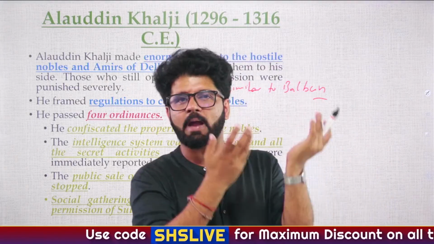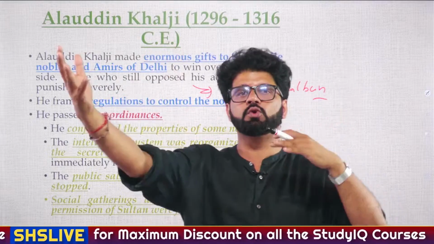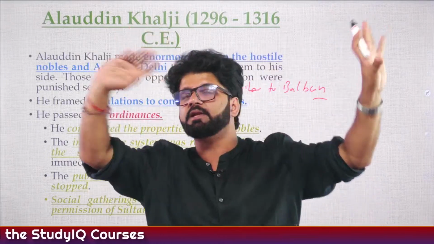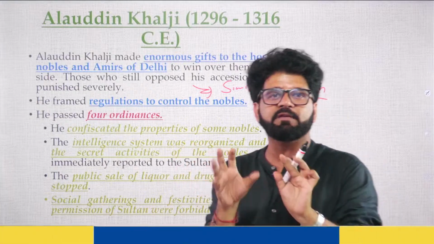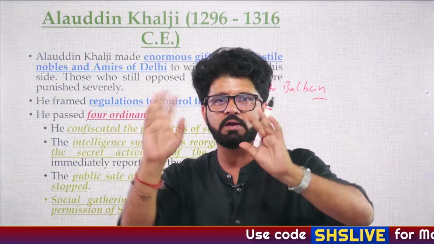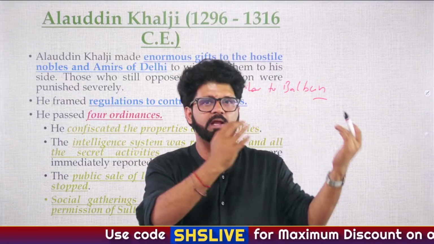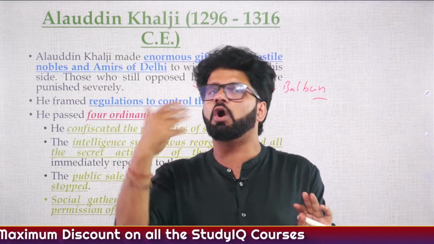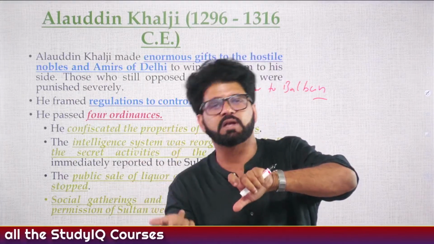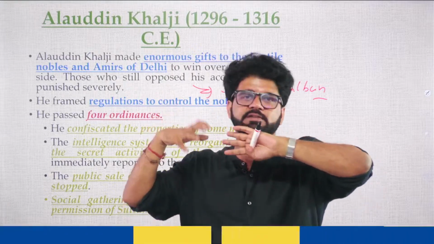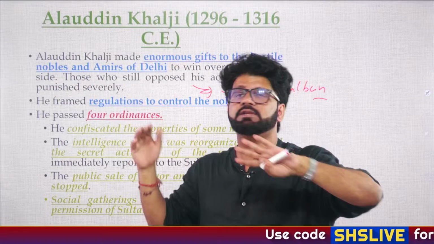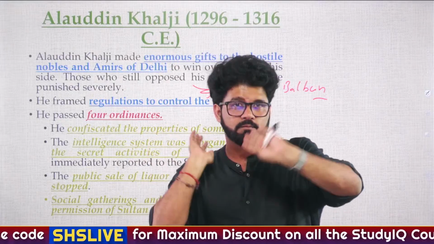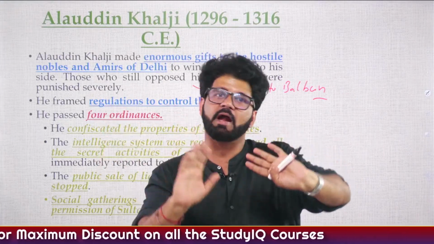He had apprehensions: I have to see which nobles are with me and which are not. Then he passed some ordinances. He installed Barids and Muniyans, intelligence officers. He believed that whatever waqf or inam land, charitable lands given to different nobles, should be taken back. Nobles should not have too much money, because if they have too much money, they will not work. In Hindi we have a saying, Khali dimag shaitan ka ghar. If you are sitting idle, you will plot things, and you can plot against the king. So he wanted to leave only that much with people so they would keep working, since idle people are not good for him.